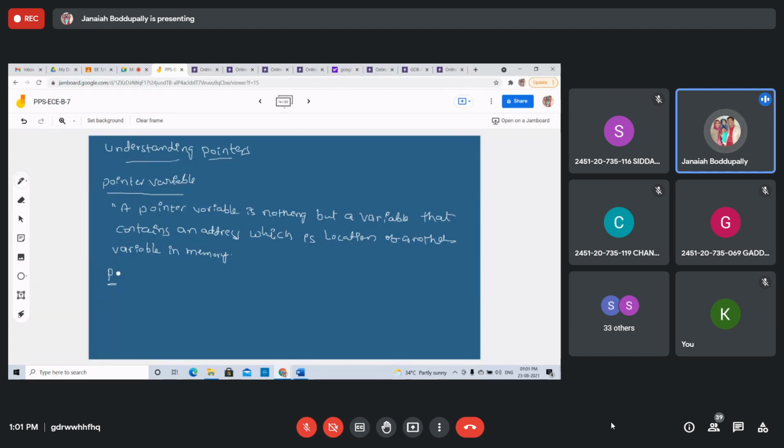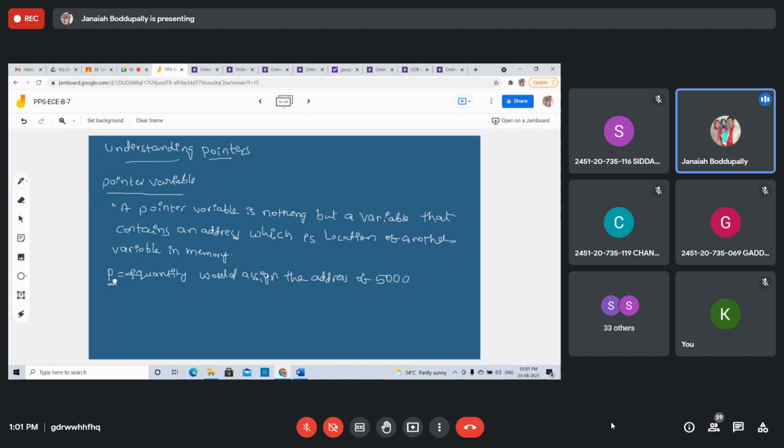See this example. P equals ampersand of quantity. This would assign the address of the variable quantity, which is 5000.